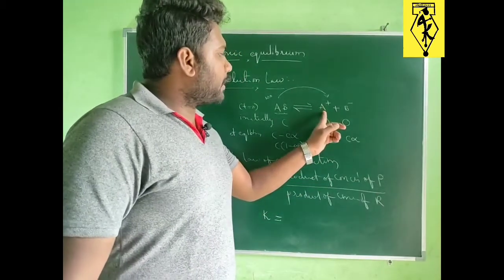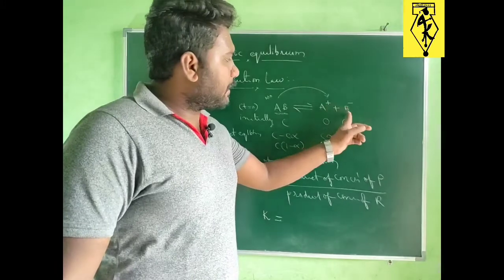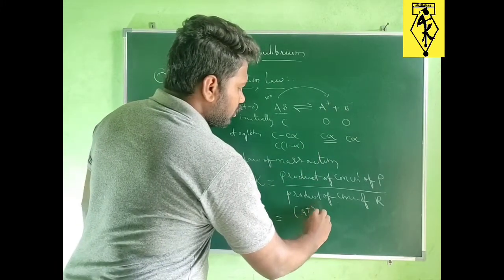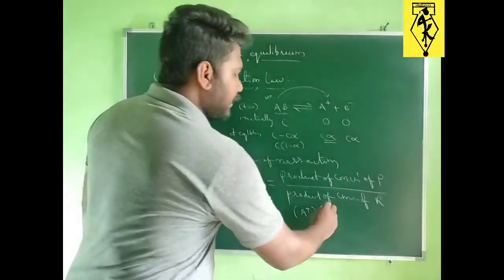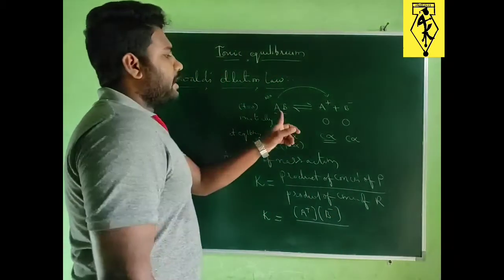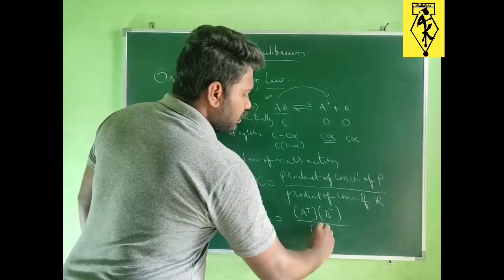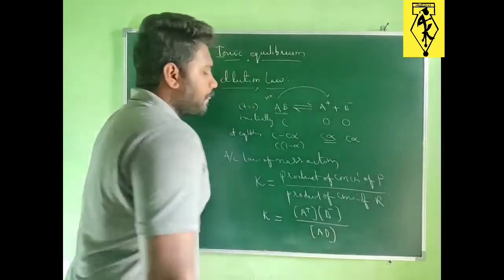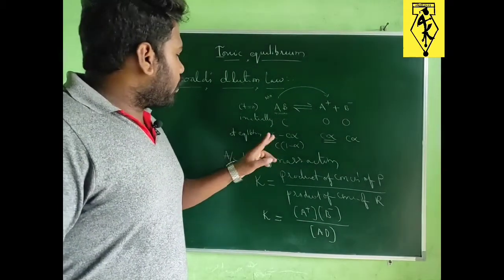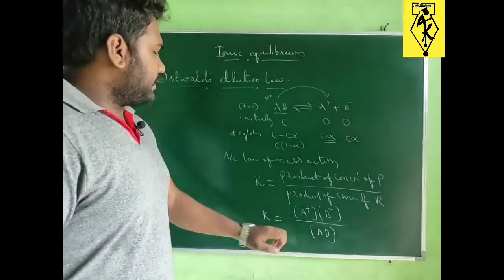So here we obtain products A plus and B minus: concentration of A plus into concentration of B minus, divided by, since we have only one reactant, the concentration of AB. Further we can substitute the concentration values we obtained at equilibrium in this equation.